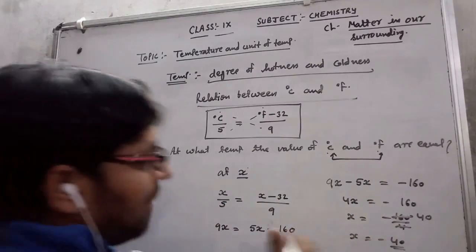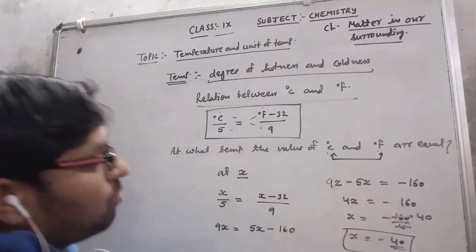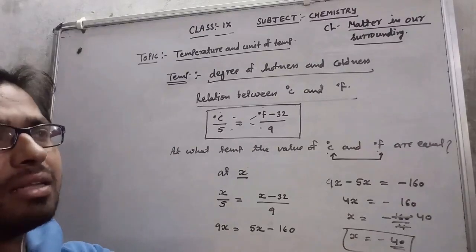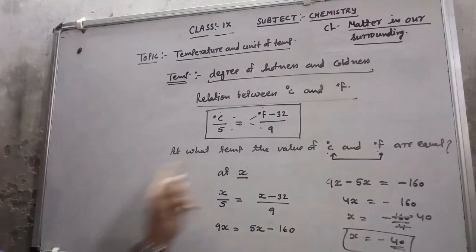That you keep in your mind also, or you know how to solve it. Because if that will be in the MCQs portion, then directly you can mention the answer. Otherwise, if they are asking to solve it, then you can use this way to solve it. I hope you have understood related to temperature and the units of temperature, how to convert degree Celsius and Kelvin, and how to convert degree Celsius and degree Fahrenheit. So in this video I will explain you till this topic. I will come very soon with the next topic, the first chapter, that is matter in our surrounding. Thank you.